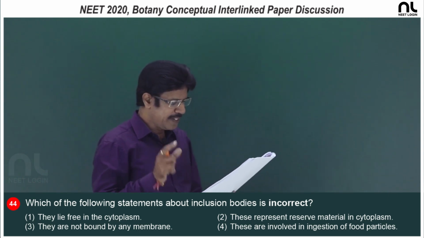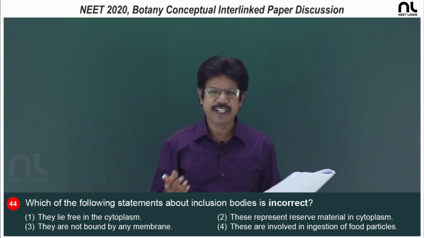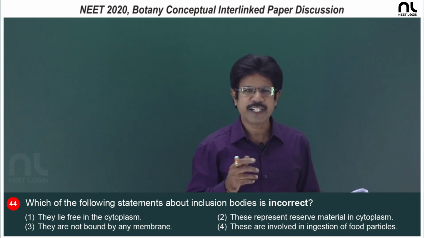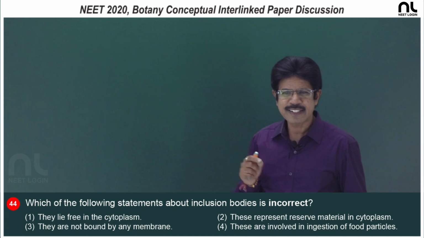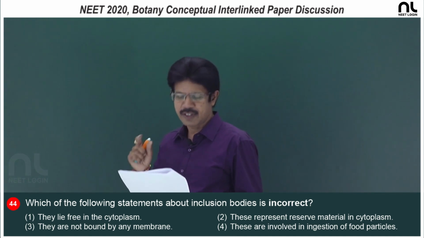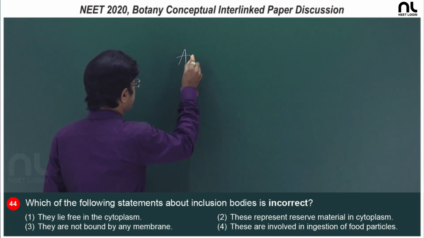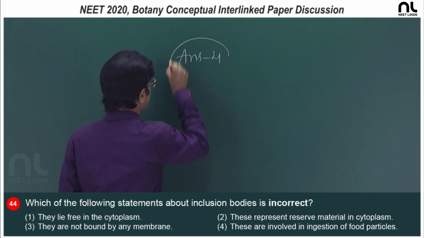These are involved in ingestion of food particles. It does not have any membrane to invaginate to ingest the food particle. It is without any membrane, it is organic reserve material. So, the fourth option is wrong. So, for 44, the right option is the fourth.